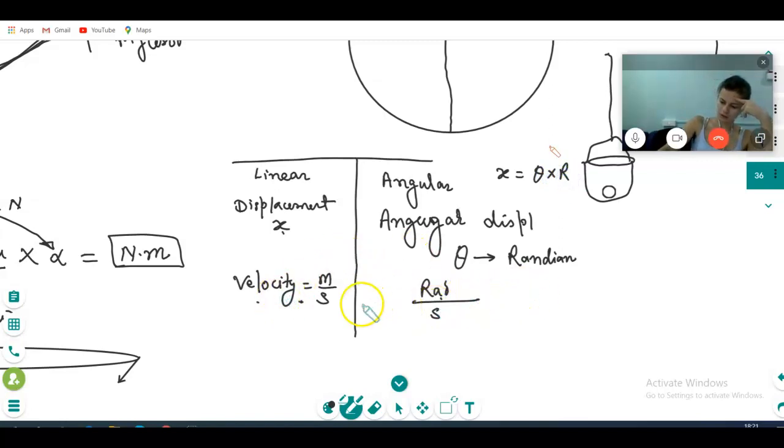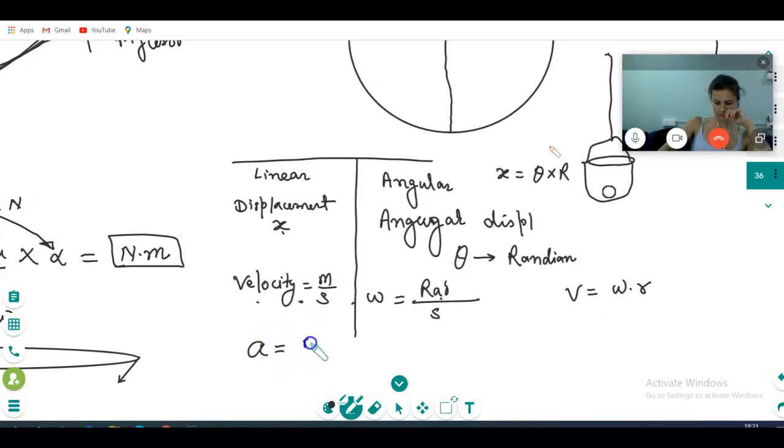V and omega, how are they related? V is equal to omega into r. I am asking about the comparison and how they are interrelated. Is it clear? Yes, I understand.